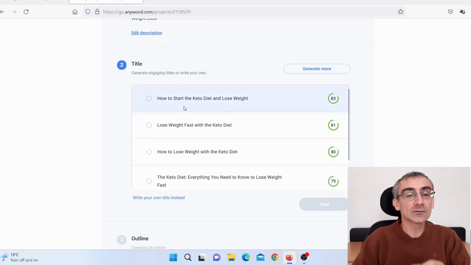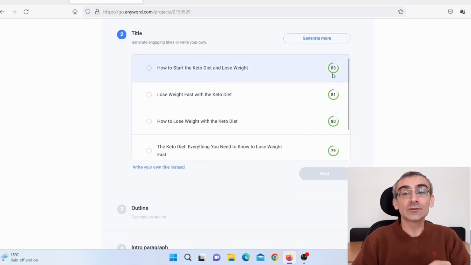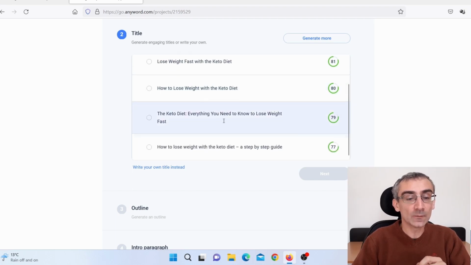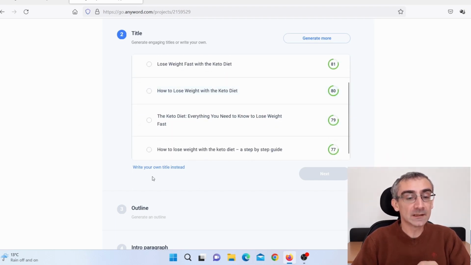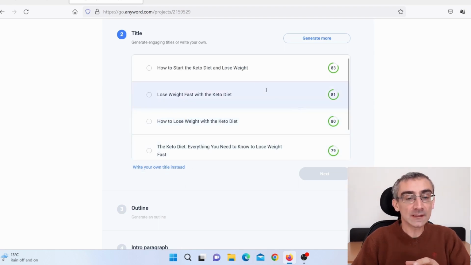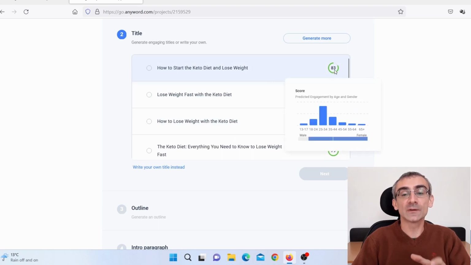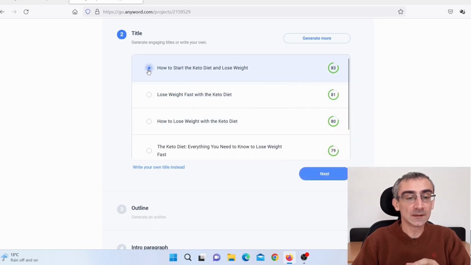And here you can see how to start the keto diet and lose weight. And here you can see the score. Now that is really important. Try to choose the title with the highest score. And here you can see they actually offer a few titles. And when I click here, write your own title instead, I can write my own title. So let's say I will use this first one because it has a score of 83. So I will click here, okay? And then just click here on next.